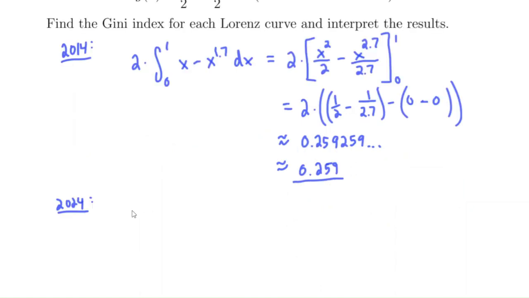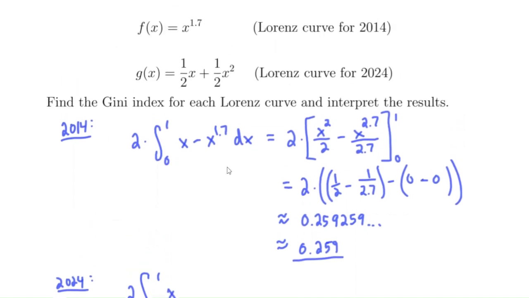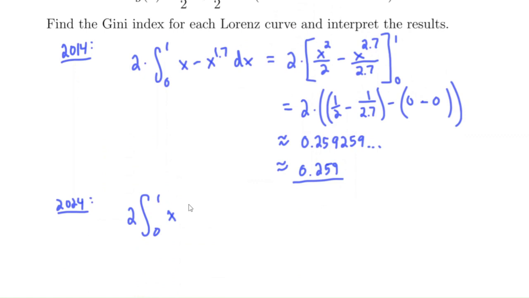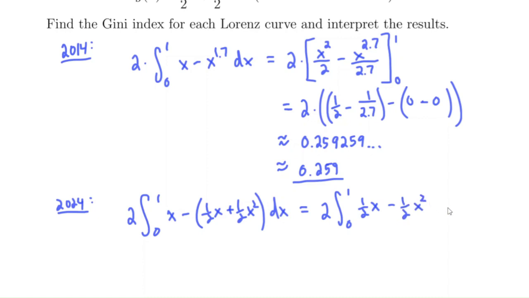Now, what about 2024? Well, we're going to do the same thing, only this time our function was 1/2 x plus 1/2 x squared. So we're doing x minus (1/2 x plus 1/2 x squared). Make sure to put that in parentheses. When we work this out, we have x minus 1/2 x, which is just going to be 1/2 x, and then we have a minus 1/2 x squared dx. The x minus 1/2 x gave us positive 1/2 x, and we still have this minus 1/2 x squared there.